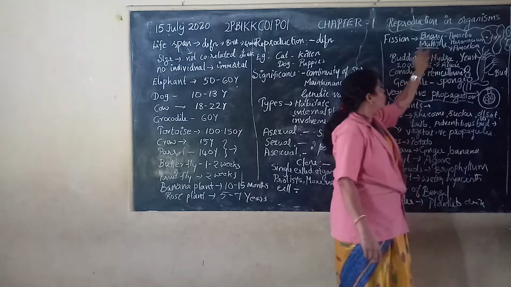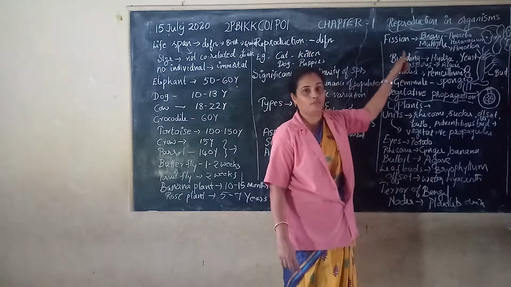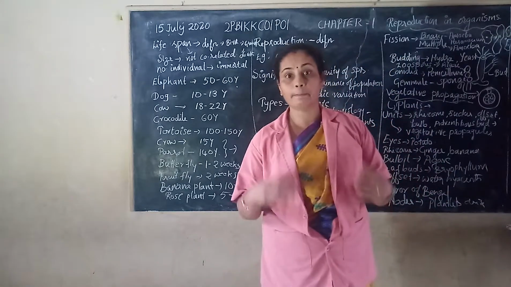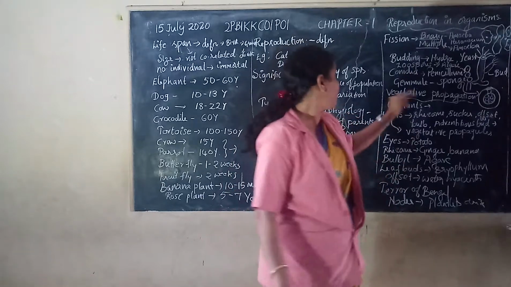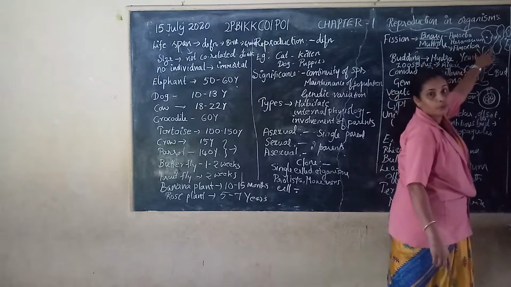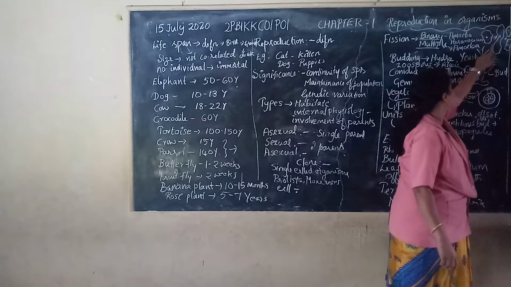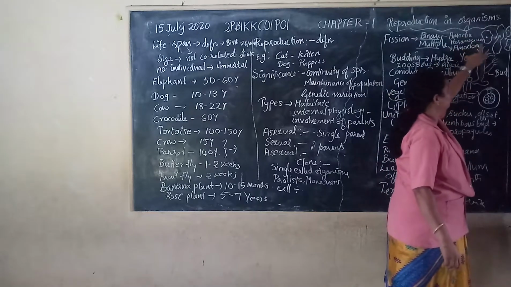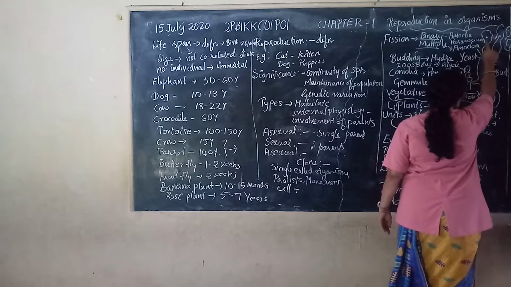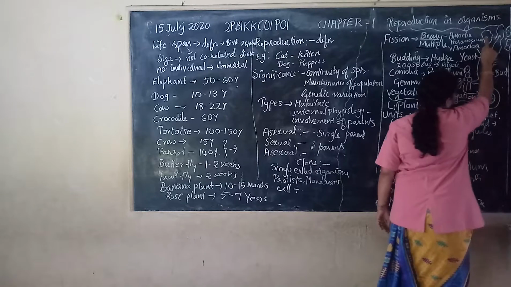There are two main types of fission. One is called binary fission and another one is called multiple fission. Bi means two. Mainly we can see it in unicellular organisms like amoeba, paramecium, etc., where you can see a single cell, that is a parent cell.